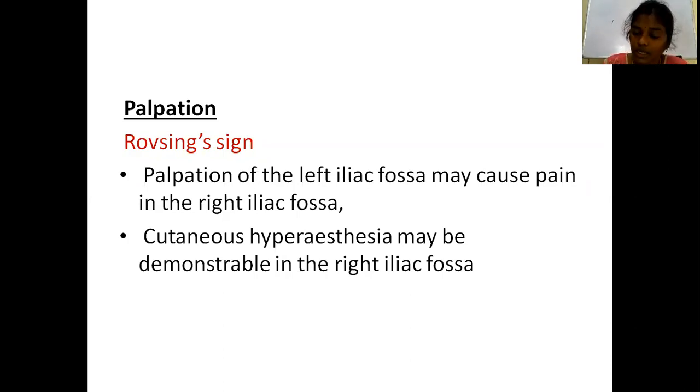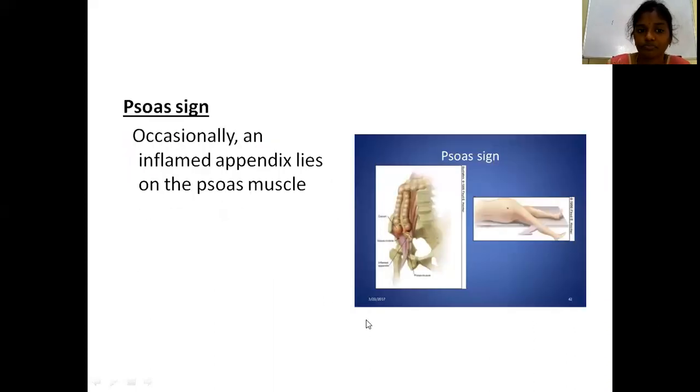Once you are pressing the left iliac fossa, the gas or air in the bowel loops will shift towards the cecum and the appendix, and it will cause pain in the right iliac fossa. And you will also elicit cutaneous hyperesthesia. That is, by touching also there will be more pain in the right iliac fossa. It may be demonstrable.